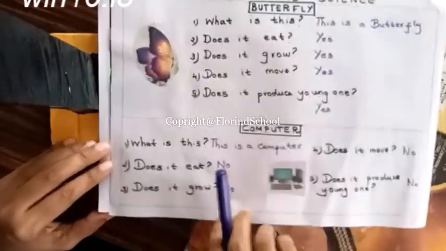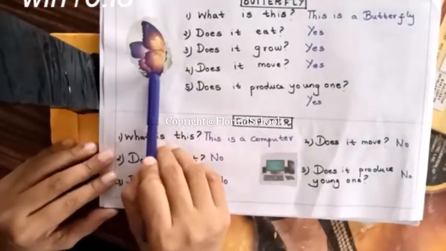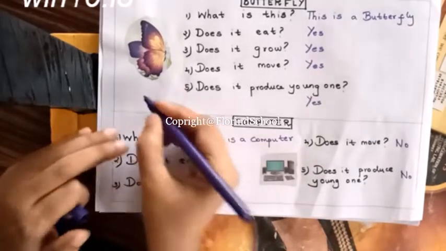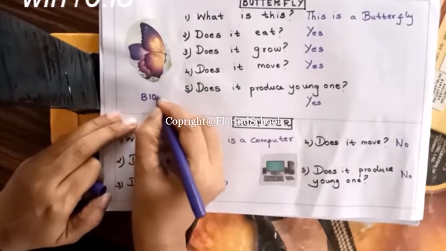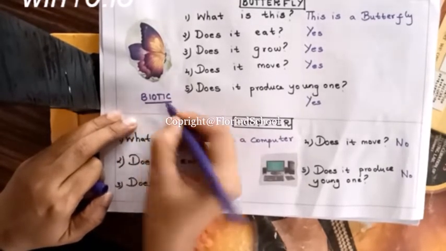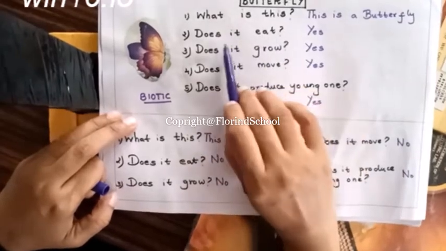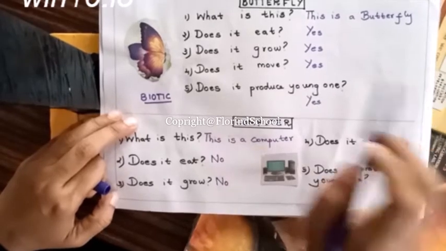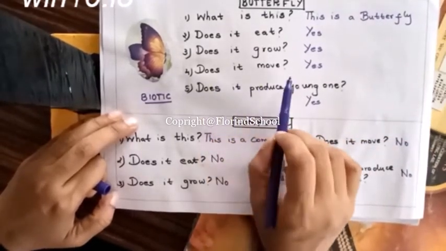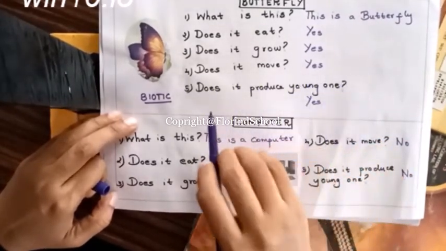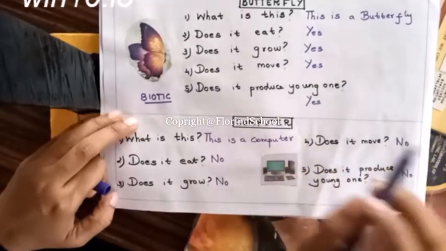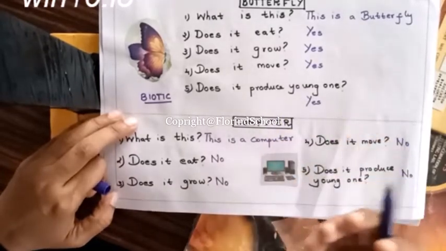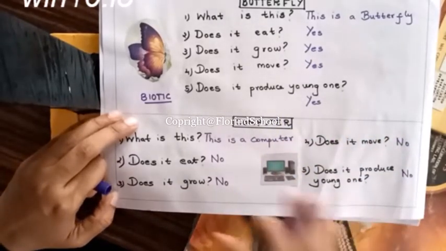Now, what is this? This is a butterfly. It is biotic. What are the characters of biotic? Does it eat? Yes. Does it grow? Yes. Does it move from one place to another? Yes. It moves from one flower to another flower to suck the nectar. Does it produce young ones? Yes. It produces new butterflies.